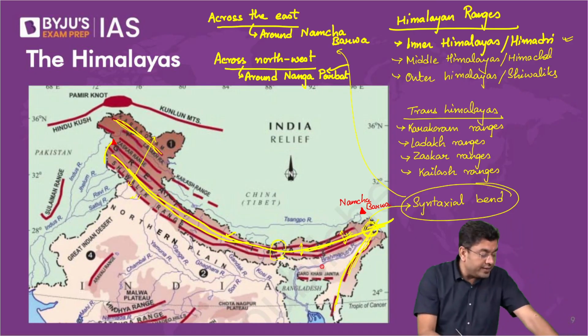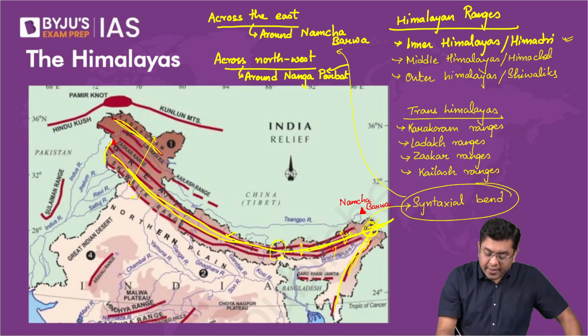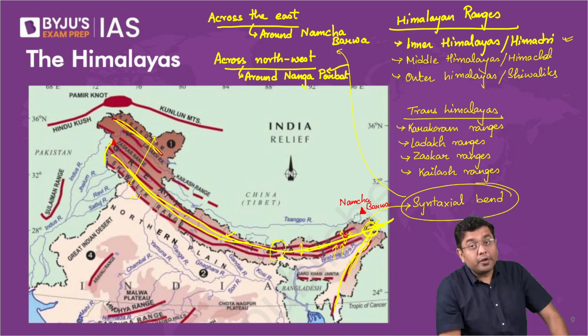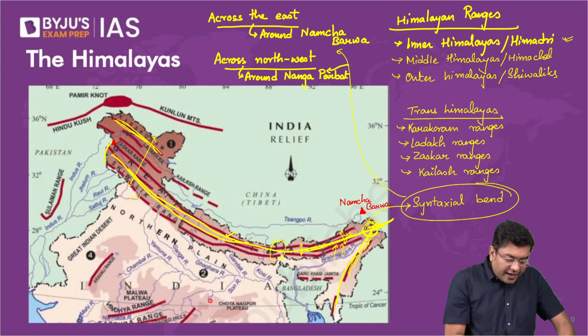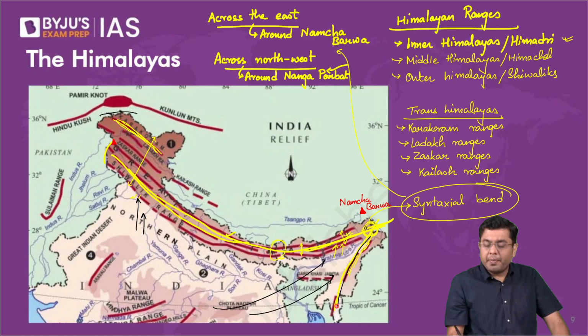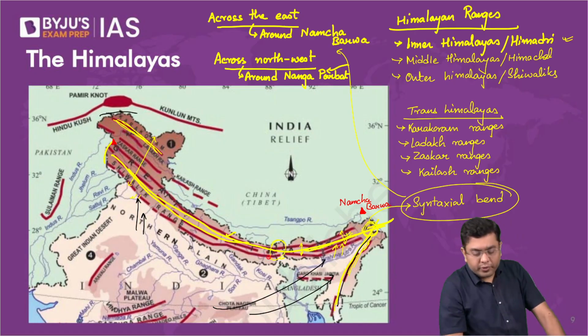That is why there you will still find a significant amount of compression, and the rocks are very, very compressed in this area, because in general the axis of collision underwent a slight amount of variation. Earlier, the collision was only happening like this. Then, after the opposition was encountered here, you had a collision across this area. That is why you have fold mountains in this region as well.